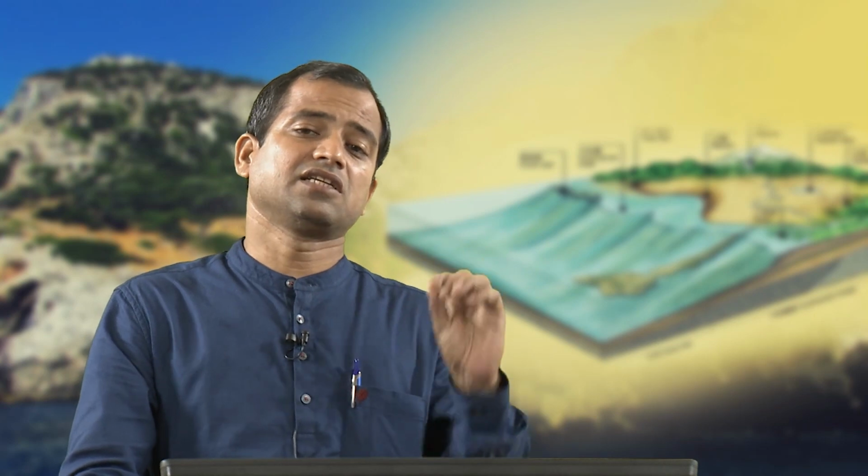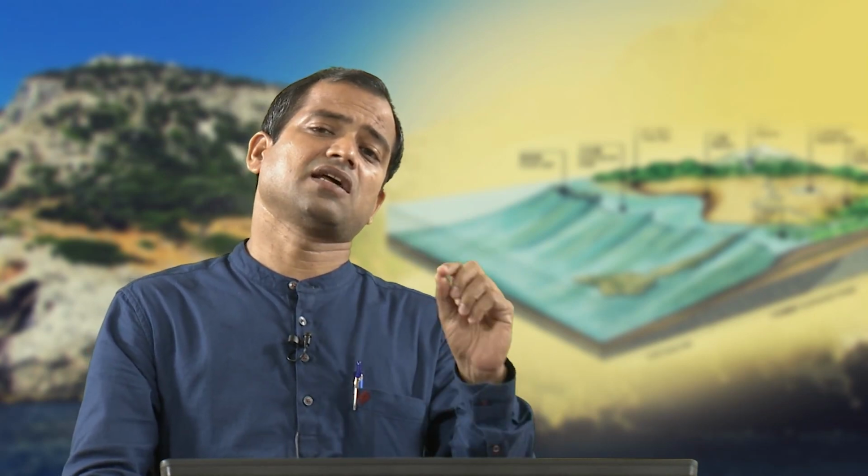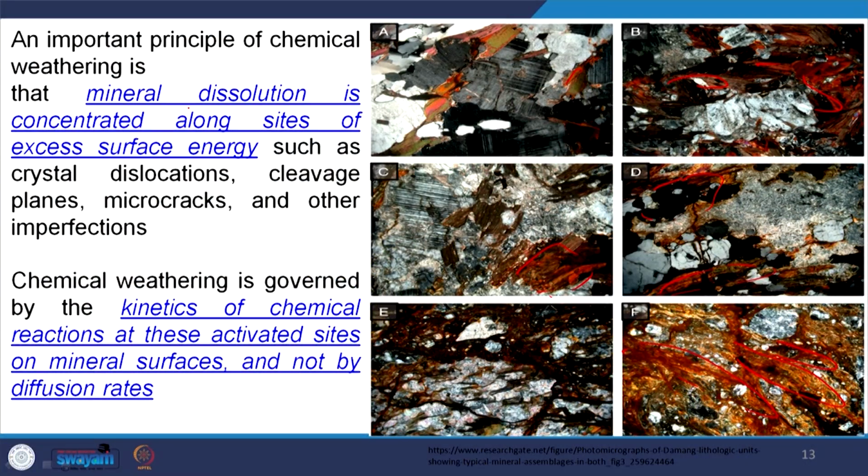So, chemical weathering starts from the mineral crystal lattice, at sites of mineral dislocation. An important principle of chemical weathering is that mineral dissolution is concentrated along sites of excess surface energy. This is very important to understand. What are those sites?